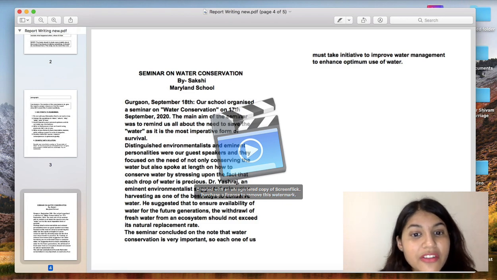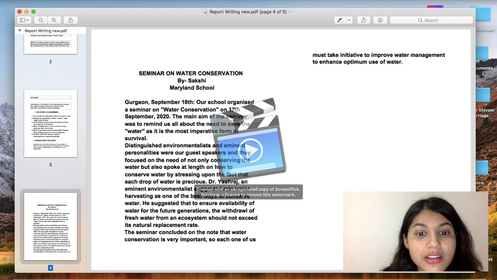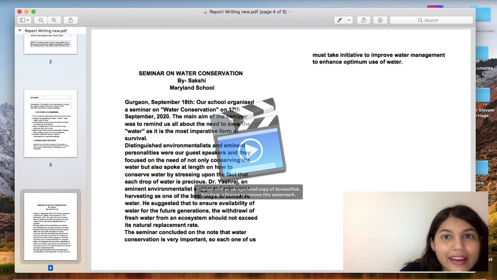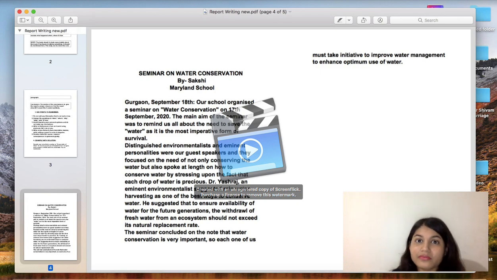Okay. Distinguished environmentalists and eminent personalities were our guest speakers and they focused on the need of not only conserving the water but also spoke at length on how to conserve water by stressing upon the fact that each drop of water is precious. Dr. Yashraj, an eminent environmentalist, suggested rainwater harvesting as one of the best ways to conserve water. He suggested that to ensure availability of water for the future generations, the withdrawal of fresh water from an ecosystem should not exceed its natural replacement rate. So second paragraph is the body.